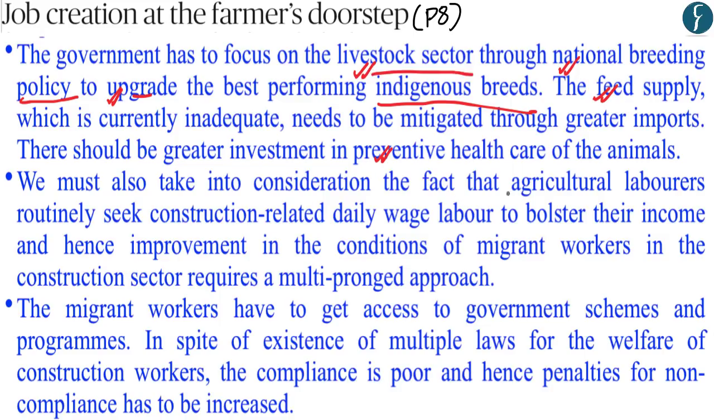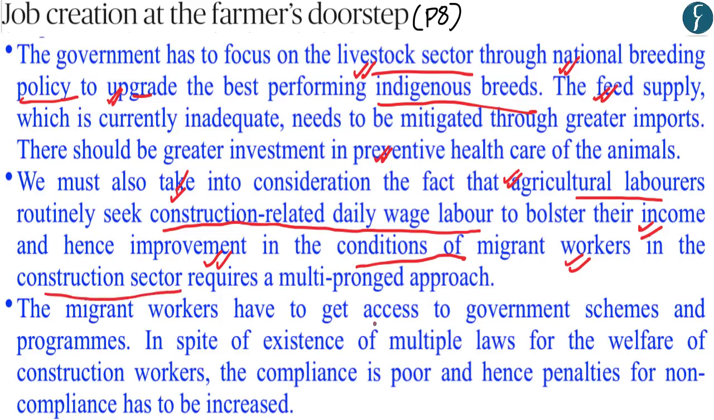Apart from this, the author is also highlighting that agricultural laborers, when they are not working in the field, try to seek construction related daily wage labor. And by working in the construction sector, the agricultural laborers are able to increase their income. And therefore, the author is trying to highlight that improvement is required in the condition of workers, especially within the construction sector, wherein it is required that these construction workers get access to government schemes, programs, and are also not exploited by the construction companies.